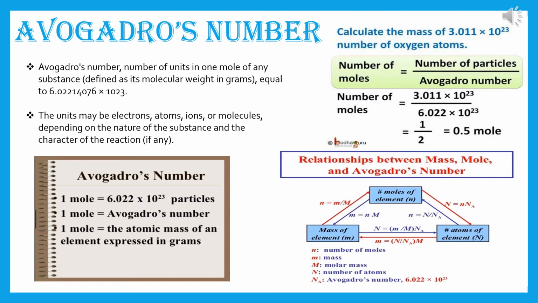Now the relationship between small m and capital N. Capital N is equal to m by M, whole into Avogadro's number, and small m is equal to capital N by Avogadro's number, whole multiplied by capital M, where n is the number of moles, m is the mass, capital M is the molar mass, capital N is the number of atoms, and NA is Avogadro's number. Please remember this relationship. It will help you at the time of doing sums.